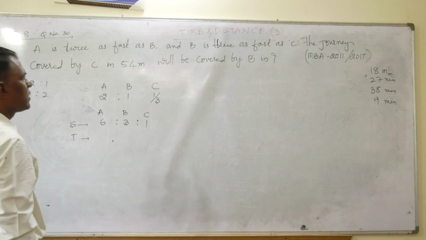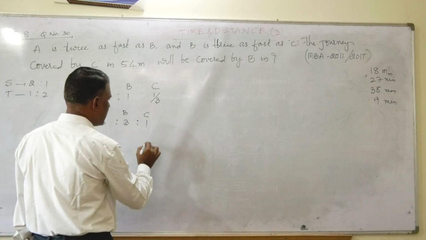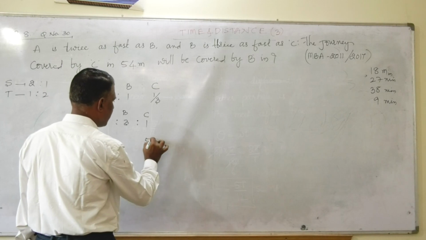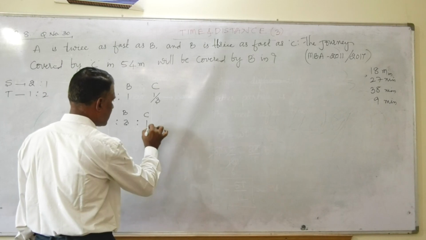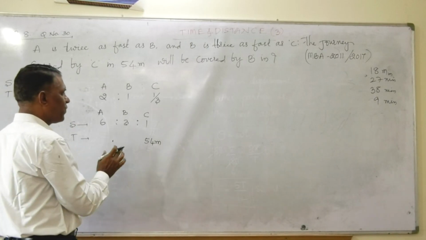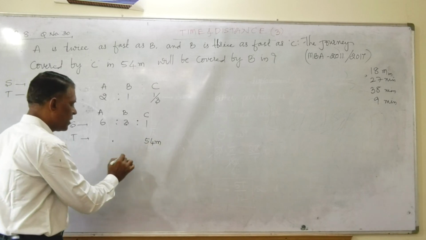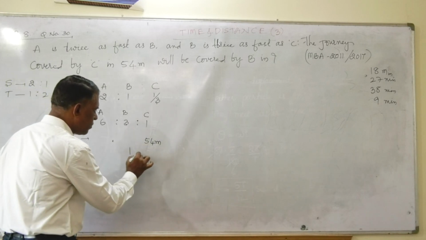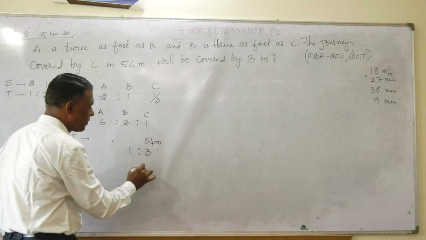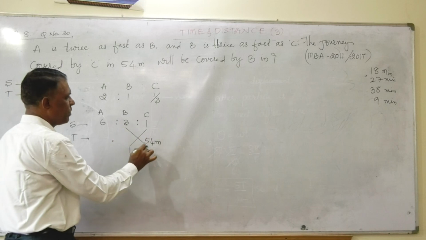Friends, here he has given time, the time covered by C is 54 minutes. It is given. But as far as B is concerned, I can write the time is 1:3, friends. Now my question is related to B.